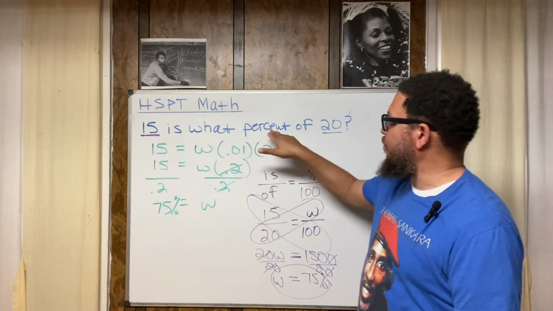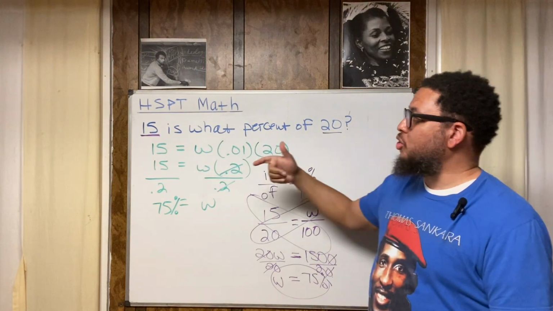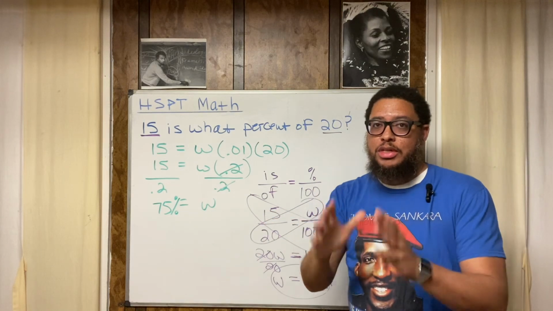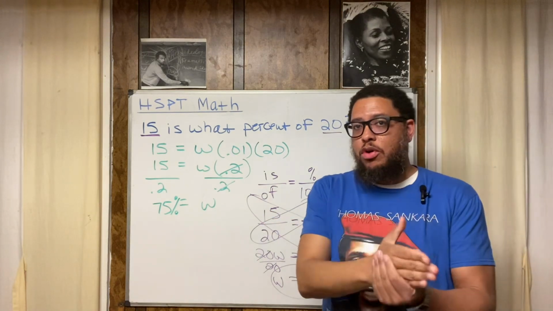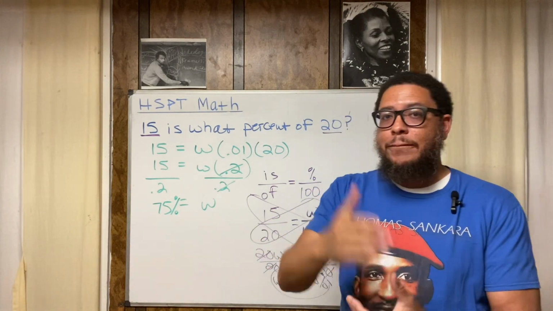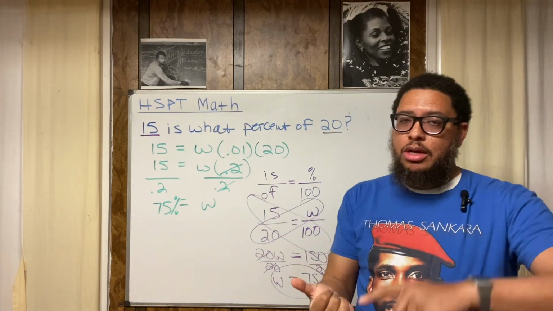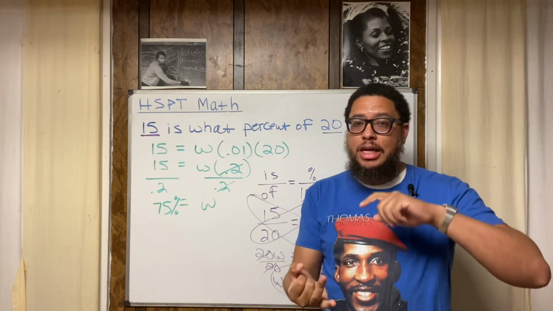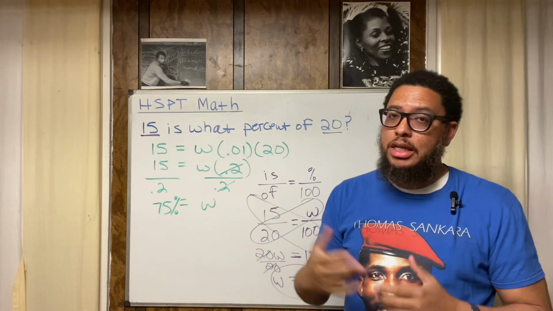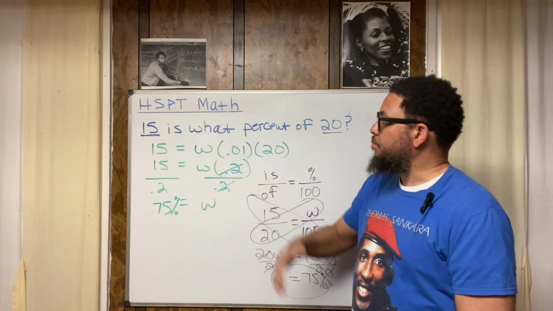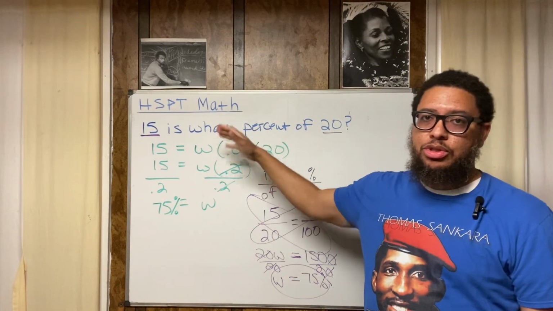So 15 is 75% of 20. Also because 15 out of 20 is 3/4. Let me tell you another thing. 15 out of 20 is 3/4. 3/4 is equivalent to 0.75. 0.75 is equivalent to 75%. So we need to understand fractions like backwards and forwards. We need to understand decimals backwards and forwards. We need to understand percentages backwards and forwards. All right. So we see a question like this, make sure you know what to do.